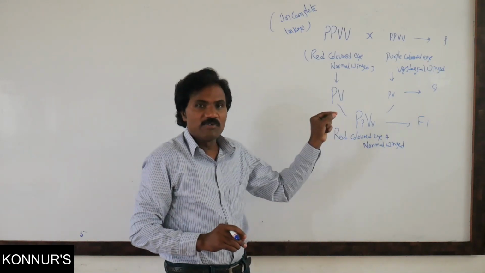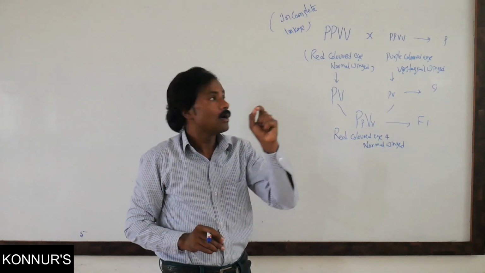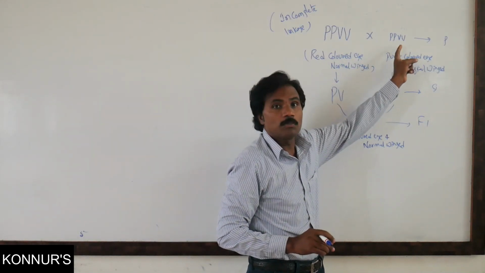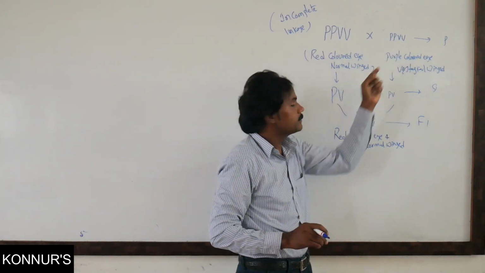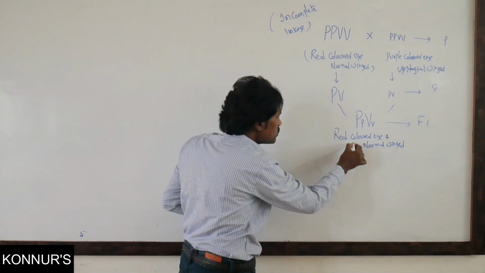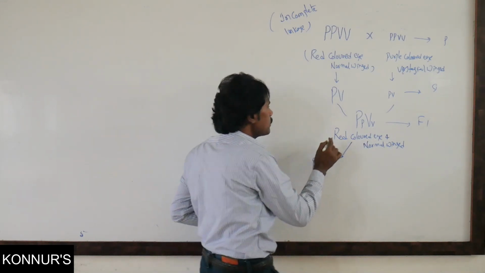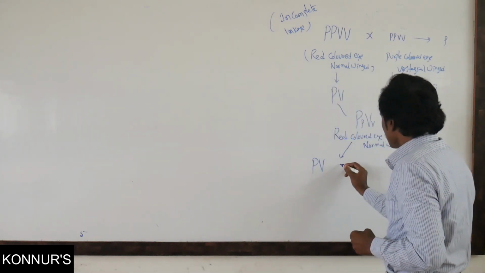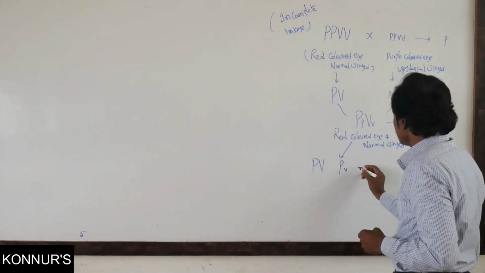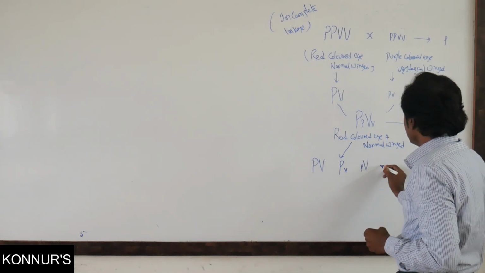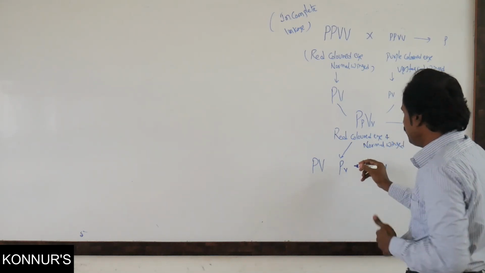If it is crossed with the recessive parent, then what is the possibility of gametes? Capital P capital V, capital P small v, small p capital V, and small p small v.